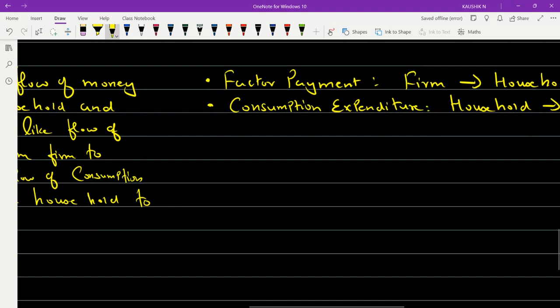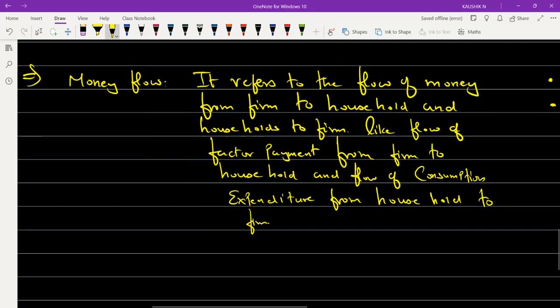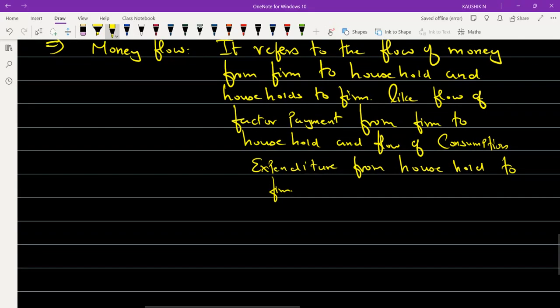Any doubt in this context? What is money flow all about? No doubt, sir.